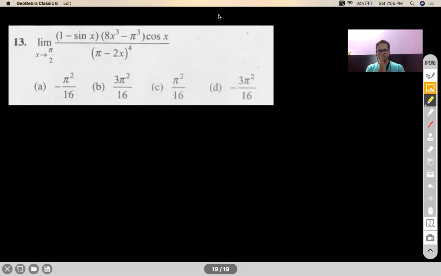Very good. Again, please make a note here. The terms which are harmless, you don't have to entertain them. Okay, bring it out of the picture.